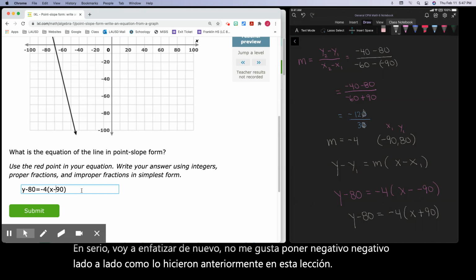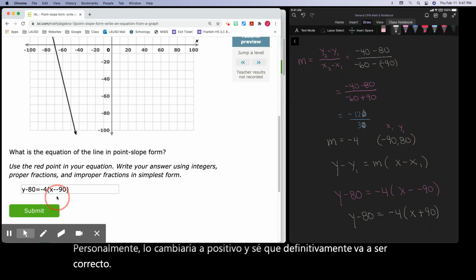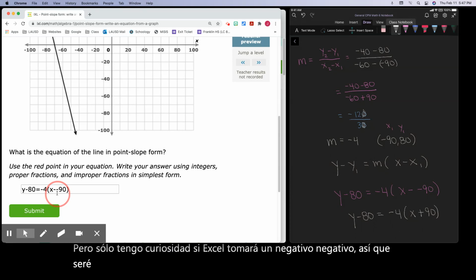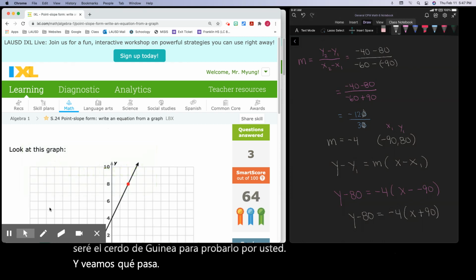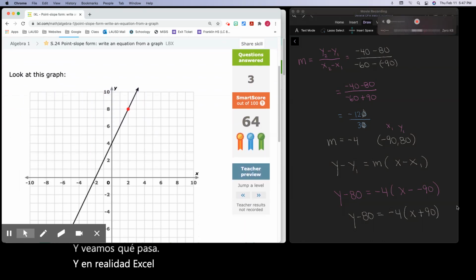Personally, I would change it to a positive, and I know that is definitely going to be correct. But I'm just curious if IXL will take a negative negative. So I will be the guinea pig to test it out for you, and let's see what happens. And IXL actually accepts it. So in IXL, they will accept that negative negative side by side.